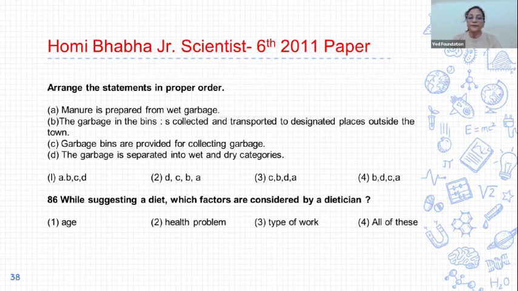Then D, the garbage is separated into wet garbage and dry garbage. Then A, manure is prepared from wet garbage. So C option is correct.